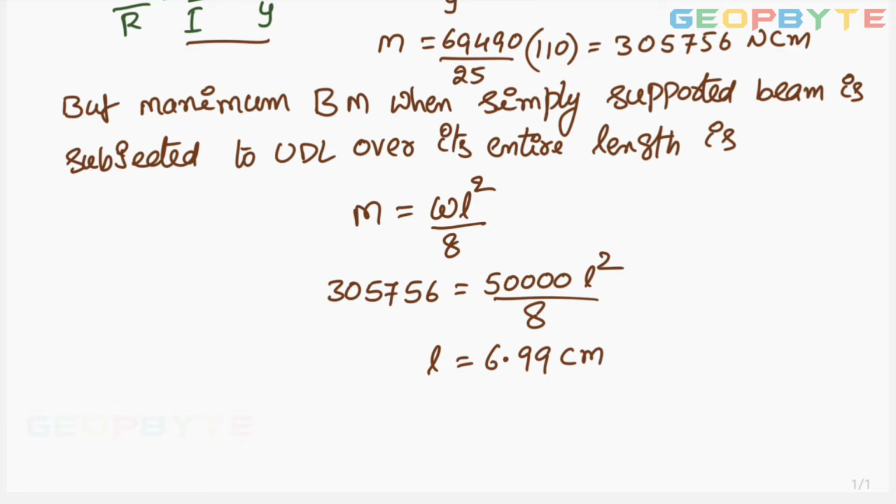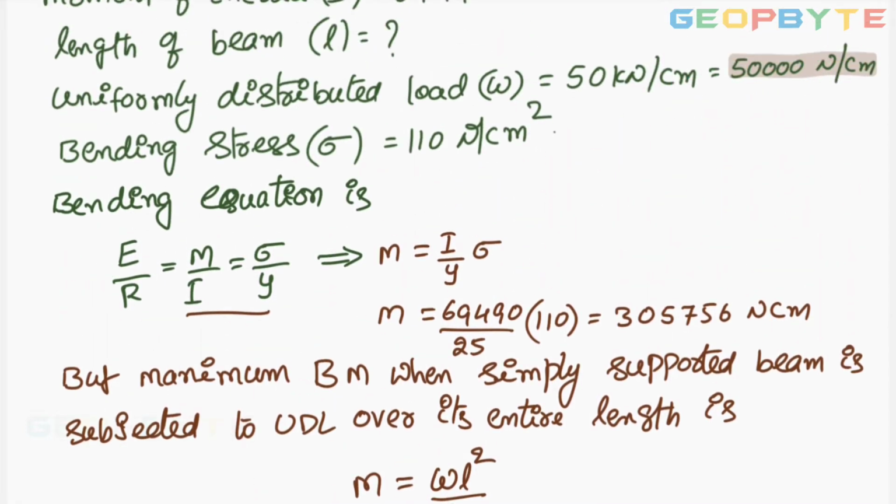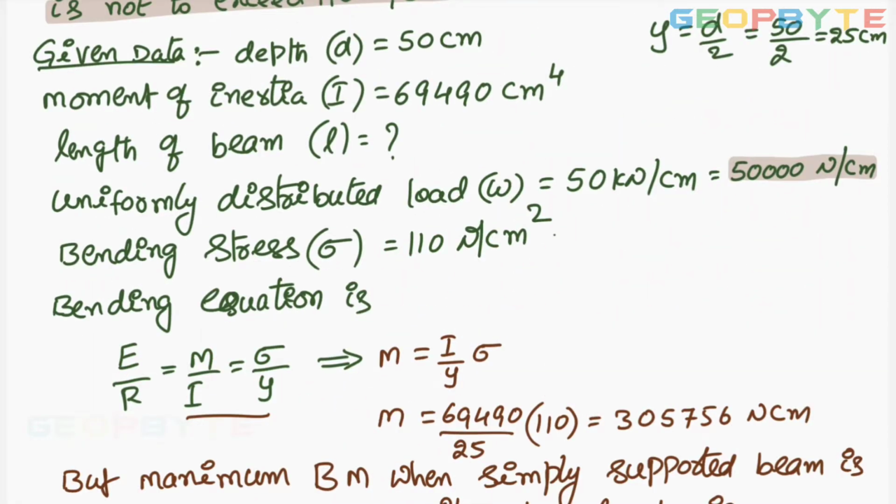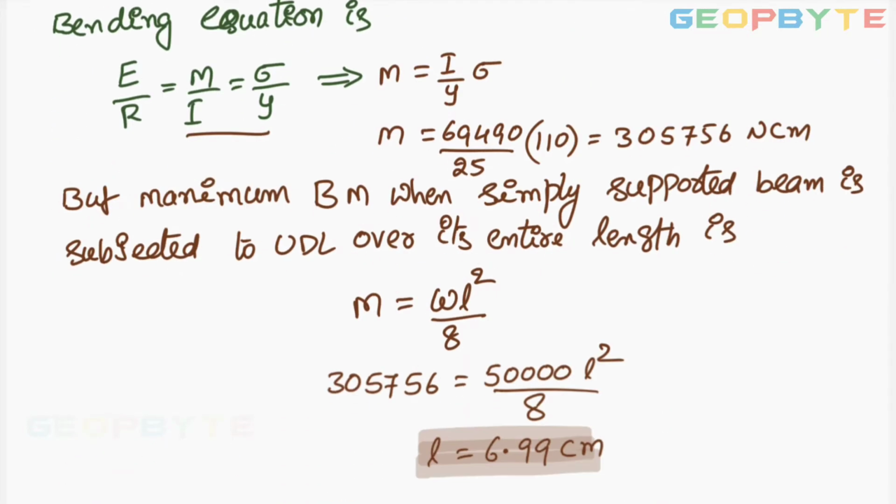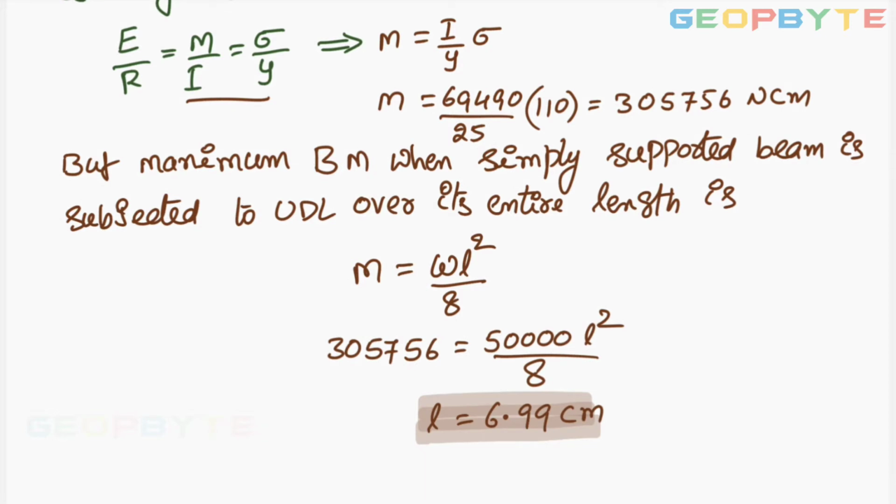Anyhow, this is not practically possible problem, but since the problem is given like this, this is the answer. According to data which is given, this is the answer. But here, look at the depth of the beam. Depth of the beam is 50 centimeters, whereas length of the beam you got 6.99 or 7 centimeters approximately. So according to the data which is given, this is correct. Let us go for one more problem.